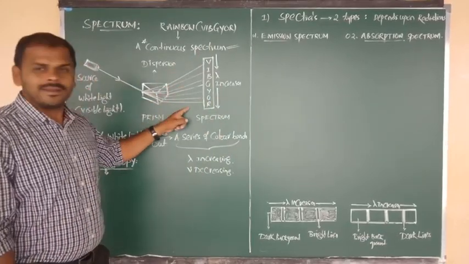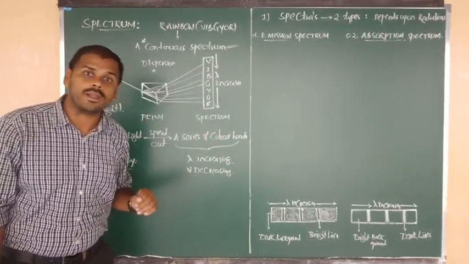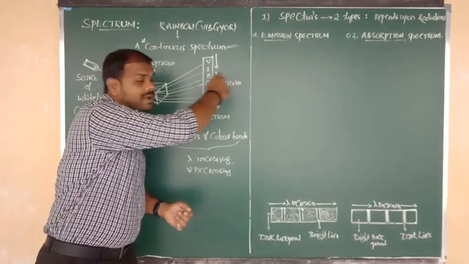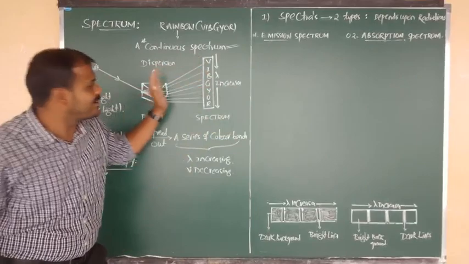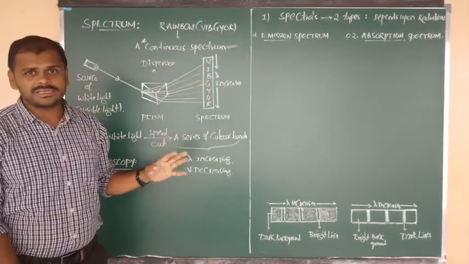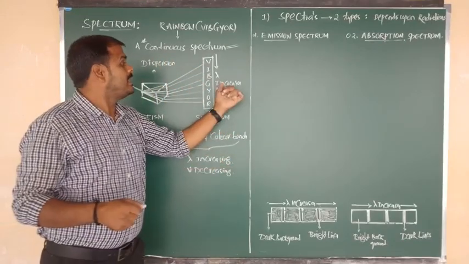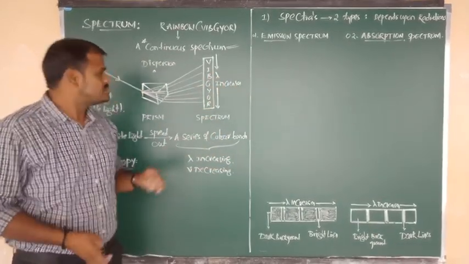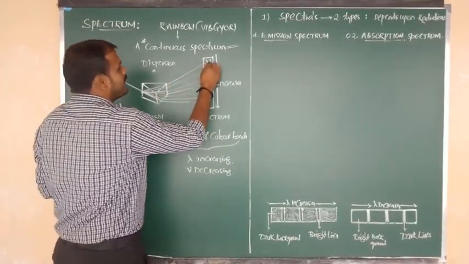So all 7 dispersed quanta or radiations will be recorded on the photographic plate in the form of 7 different colored bands, nothing but 7 different colored lights. In that photographic plate, the 7 different quanta will be recorded in their increasing order of lambda. The lambda value should increase. So first, suppose this is the dispersed quanta from the prism, it will be recorded in this area.